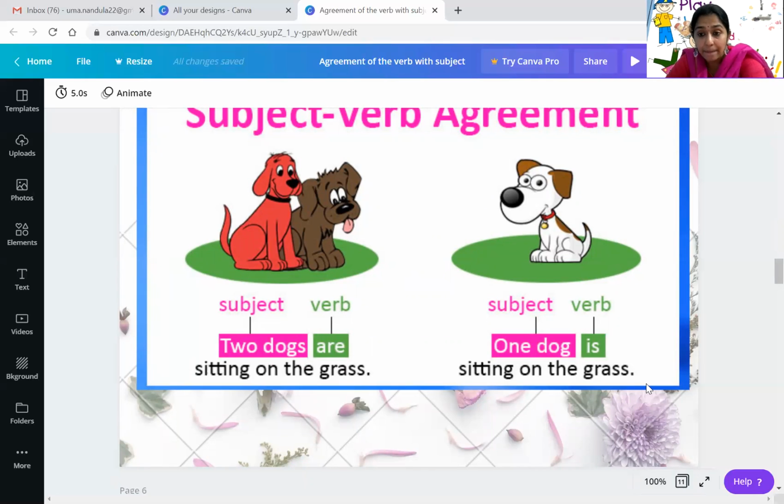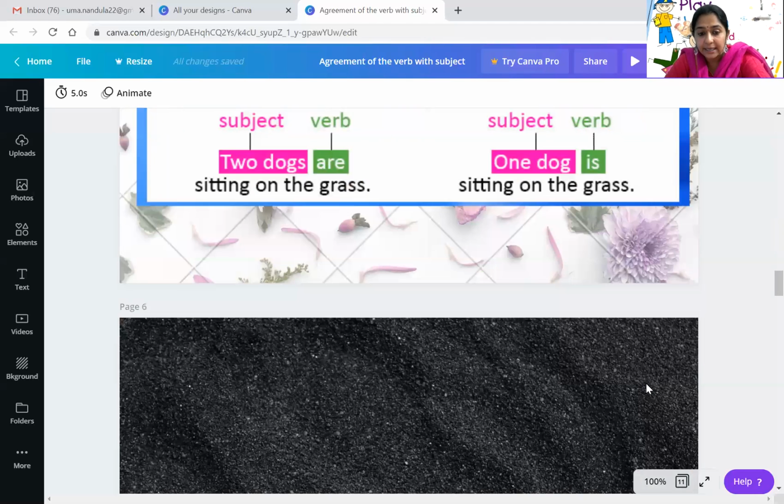Here we are taking helping verbs. I told you there are some sentences where we use helping verbs also. If there are no helping verbs, the meaning will not be sensible. So one dog sitting on the grass, you cannot say, right? One dog is sitting on the grass. Two dogs are sitting on the grass. So according to the subject, your verb changes. If subject is plural, verb changes. If subject is singular, verb changes accordingly. So here there are two dogs, so the verb became are, and here it is one dog, the verb became is. Okay, children?